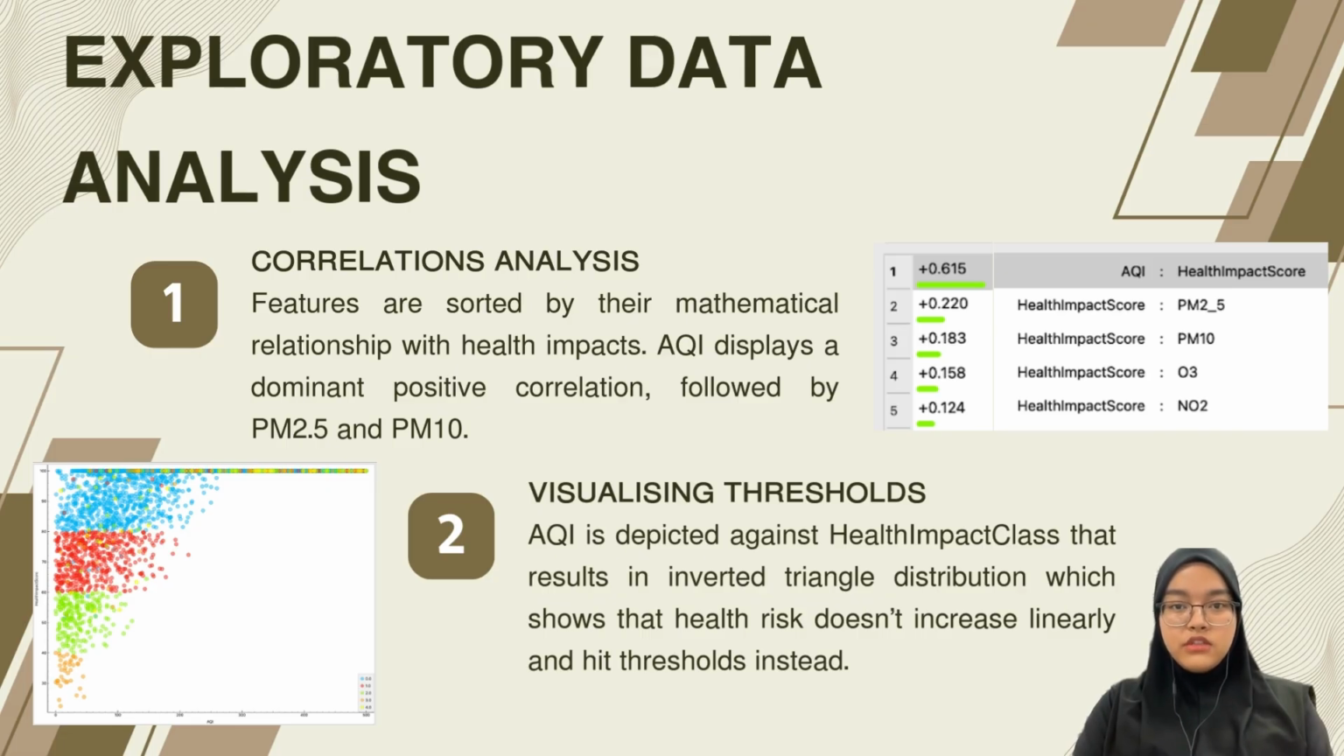Next, we use the Scatter Plot widget to visualize thresholds, which is done by mapping AQI against health impact class. This results in an inverted triangle distribution that evidently shows that health risks do not increase linearly and instead hit thresholds. This analysis is important in choosing a model that can recognize the specific thresholds.